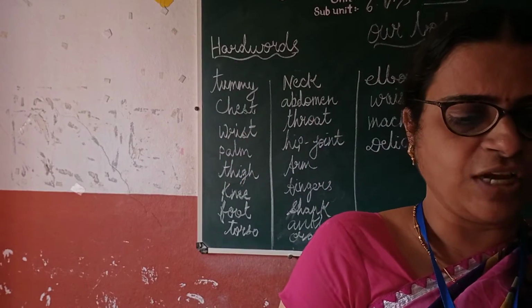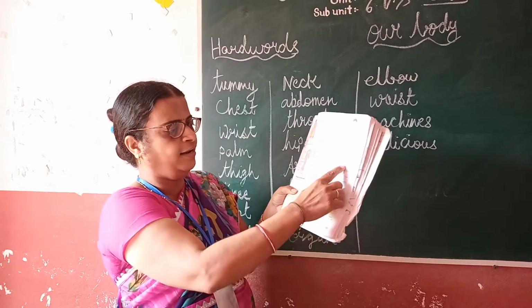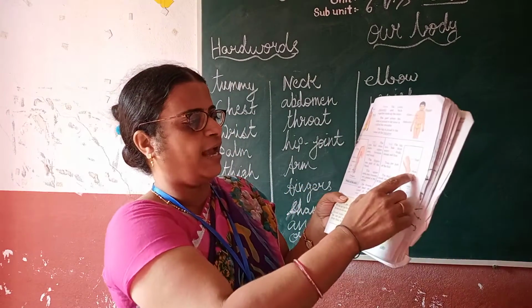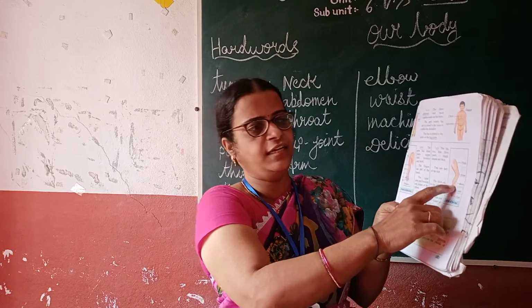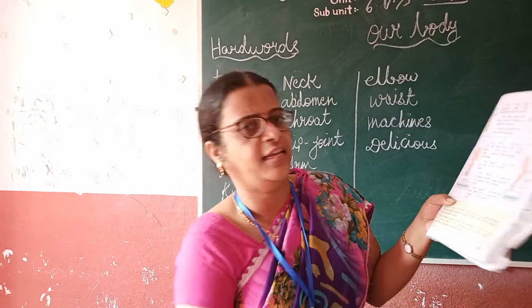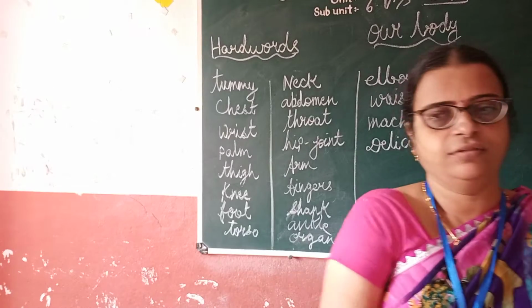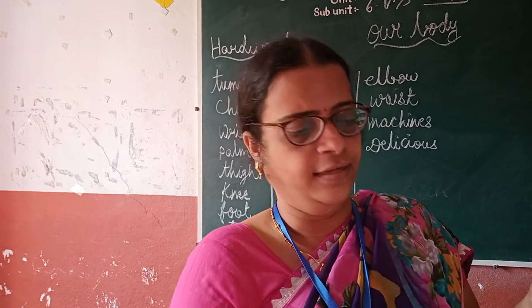The thigh and the shank are joined at the knee. I will just show you. The thigh and the shank are joined at the knee. This is the shank. The shank and the foot are joined at the ankle.